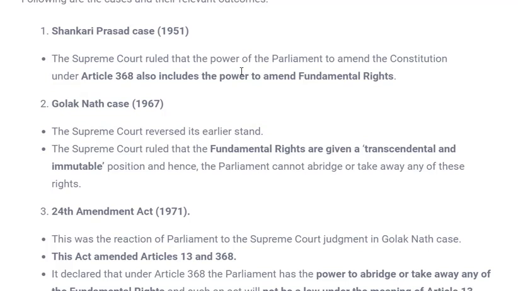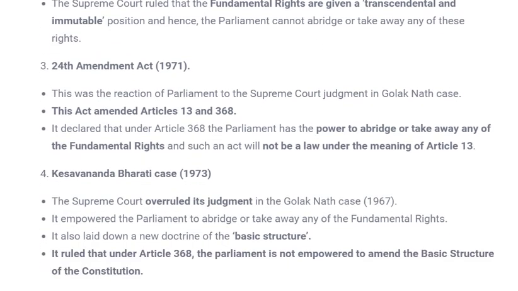But as we know, during 1967, Prime Minister Indira Gandhi was in power. She didn't like this actually, because the power of Parliament was reduced by not allowing them to amend the articles. So she passed the 24th Amendment Act, and several changes were made in Article 13 and Article 368. One extra clause was added in Article 13, and Article 368 was amended itself.